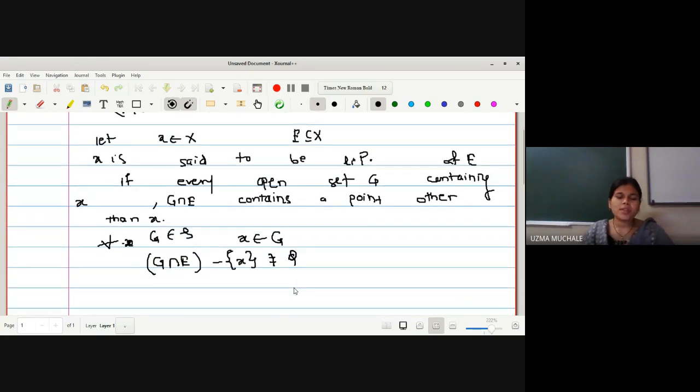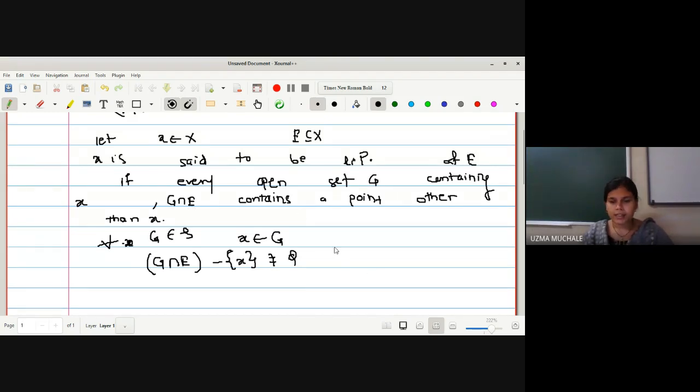So initially we have been provided with (X, tau) as a T space. That means all four properties will be satisfied: phi is a member of tau, X is a member of tau, closed under finite intersection, closed under arbitrary union. And we have been provided with capital E, which is a subset of X. Then x is said to be a limit point of E if for every open set G containing x, G intersection E minus singleton x is non-empty. And we can say this as G intersection E contains a point other than x.